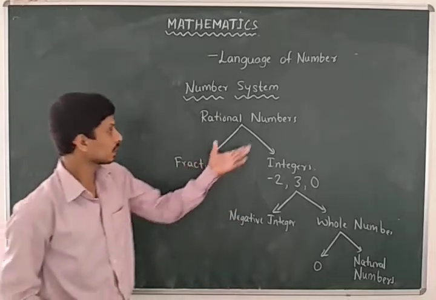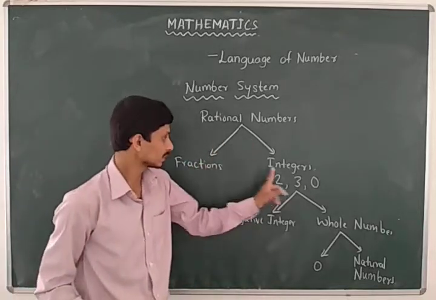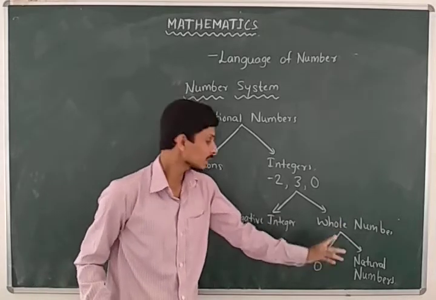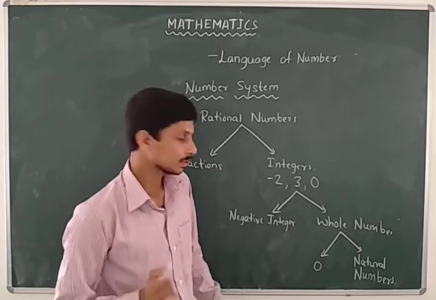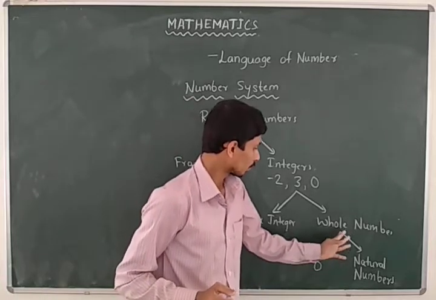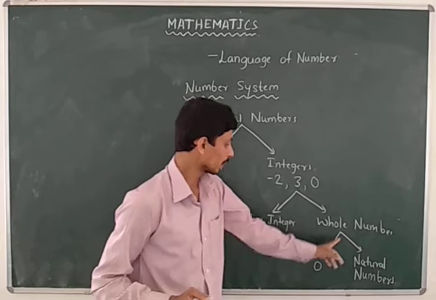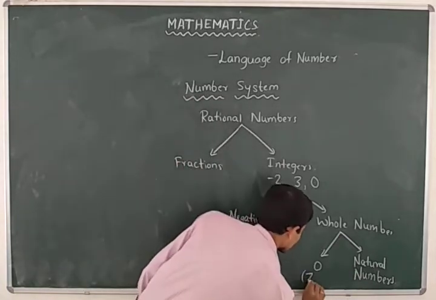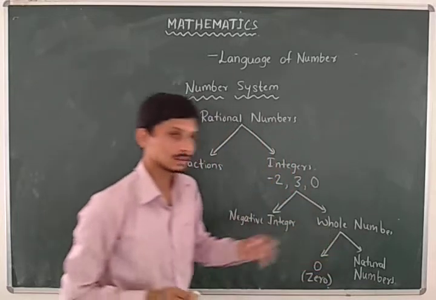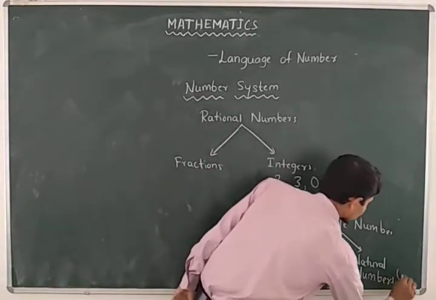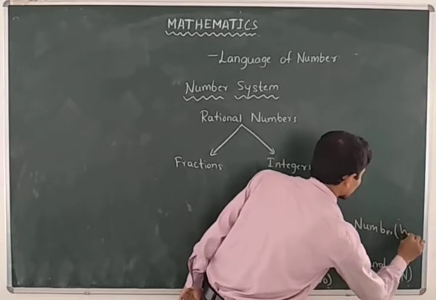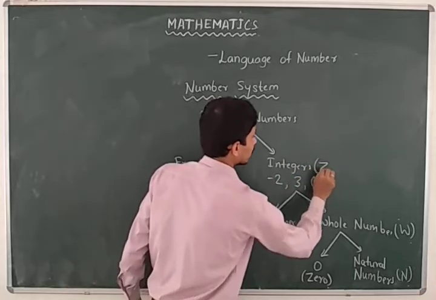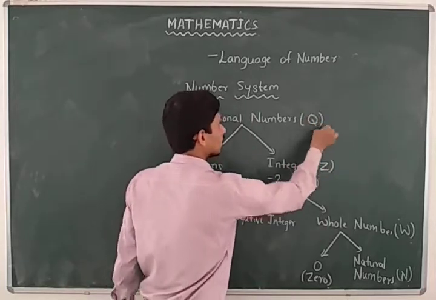From this we can understand that rational numbers are divided into fractions and integers. Integers can be divided into negative integers and whole numbers. The whole numbers are 0 and the positive integers. Whole numbers are also divided into two parts: 0 and natural numbers. Natural numbers, as you already know, are denoted by N, whole numbers are denoted by W, integers are denoted by Z, and rational numbers are denoted by Q.